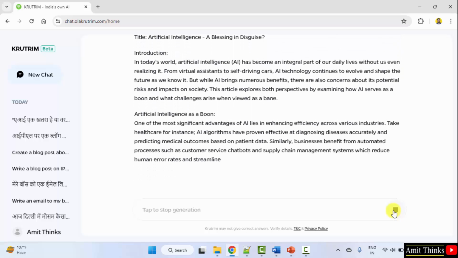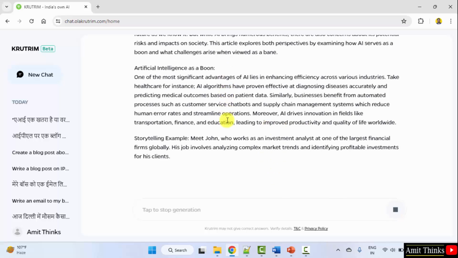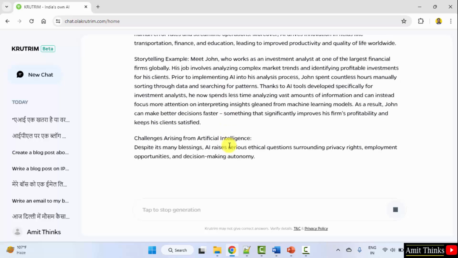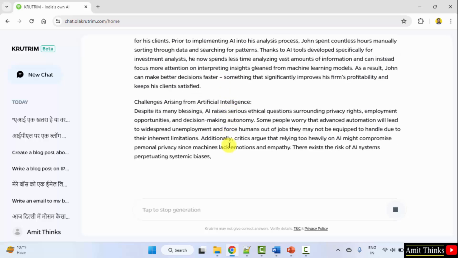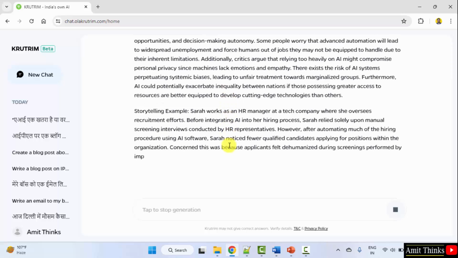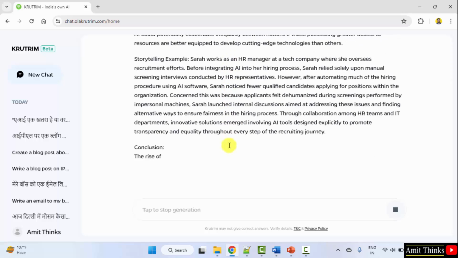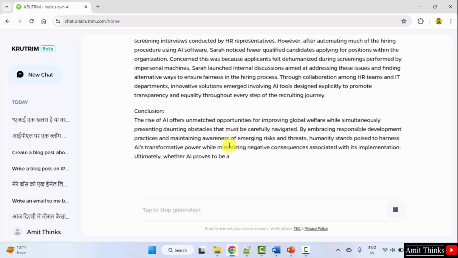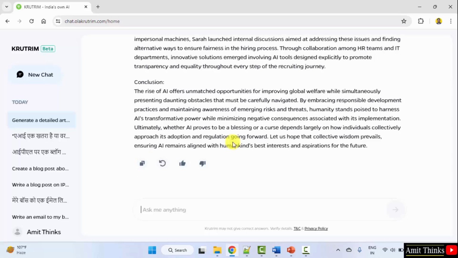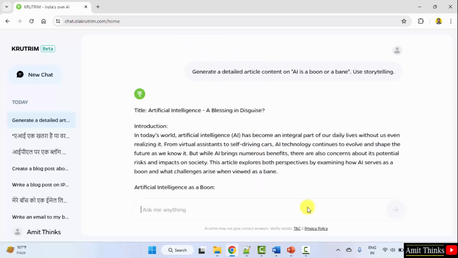Here it is, introduction. It is also explaining the boon as well as an example of storytelling. So generally articles are considered more detailed and lengthy in comparison with blog post. So this is what it is showing us. Conclusion also. Okay, you can copy it from here. So here it is.